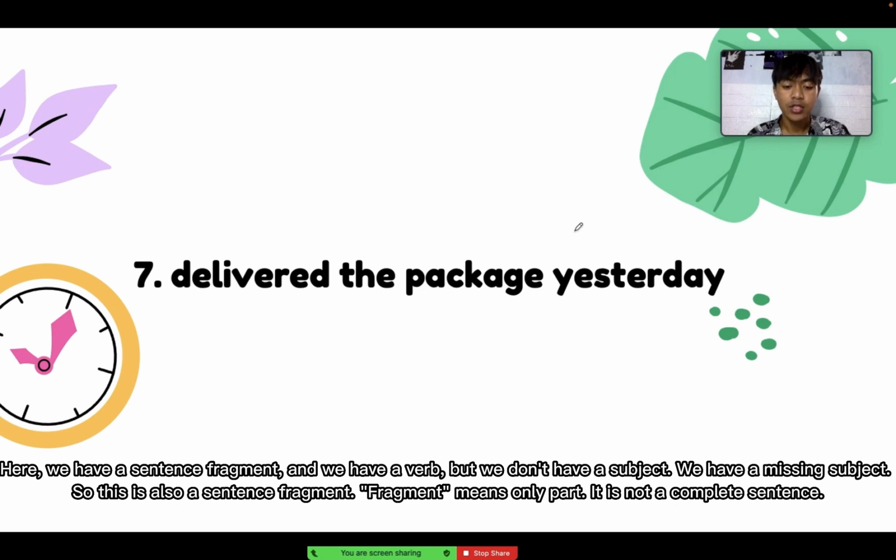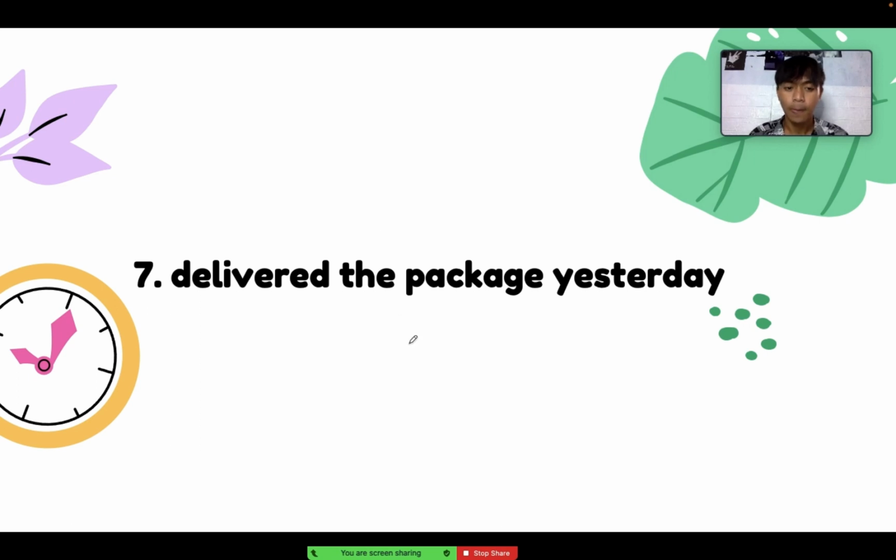Here we have a sentence fragment and we have a verb, but we don't have a subject. We have the missing subject here. So this is also a sentence fragment. Fragment means it's only one part. It is not a complete sentence, right?